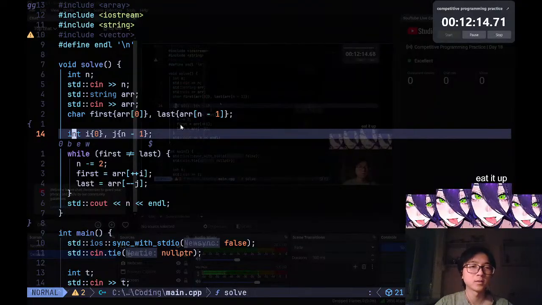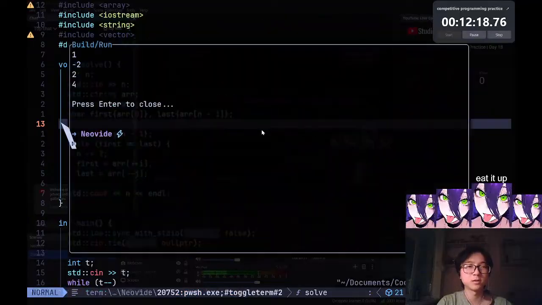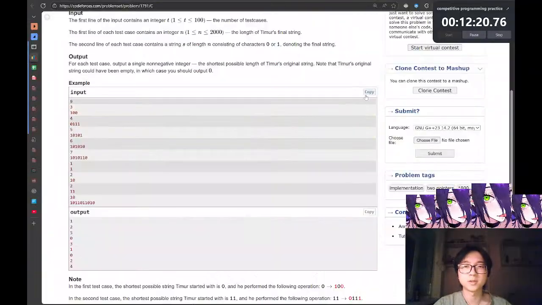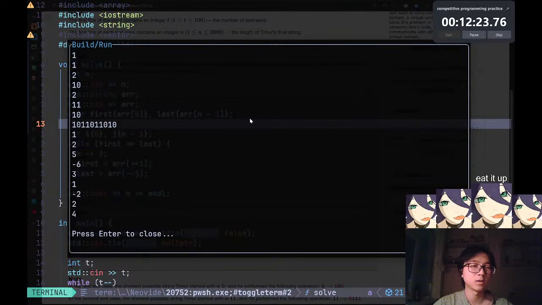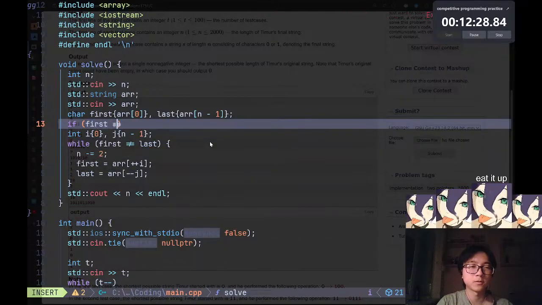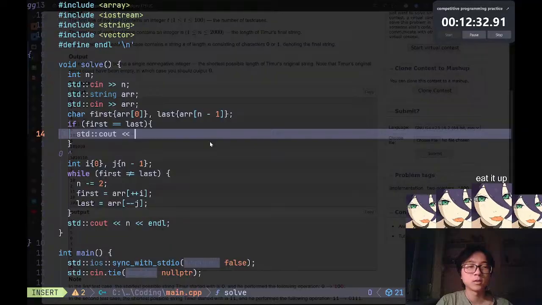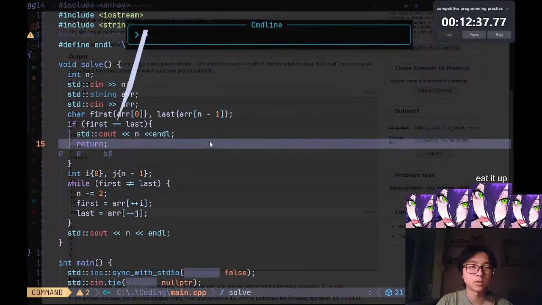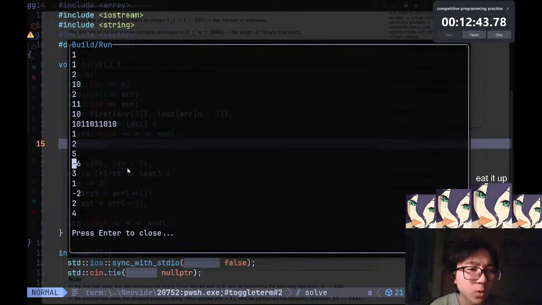Okay. So yeah, this should actually help it now. Make it better. No. See, we still need to do it. If first is equal to last, cout and newline. There's a condition here. But stop. We'll have a loop.